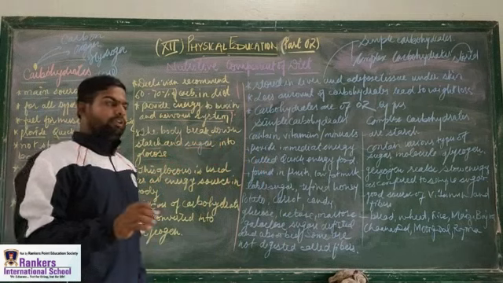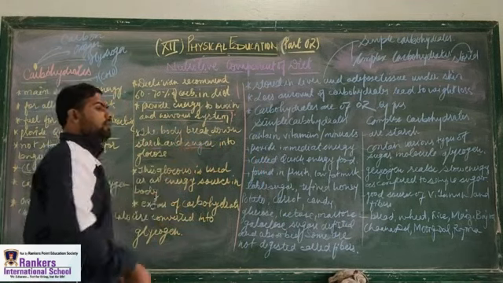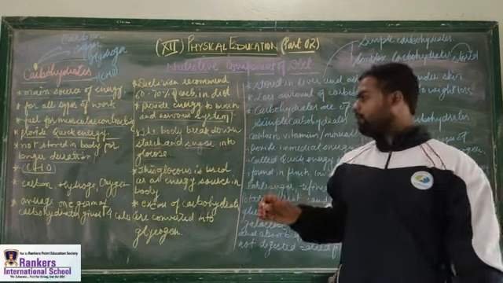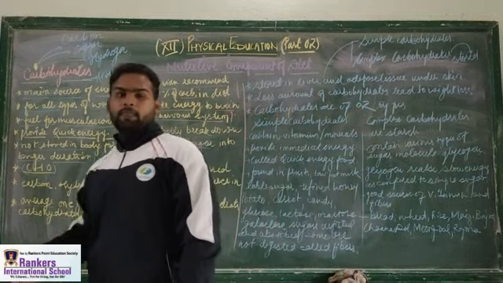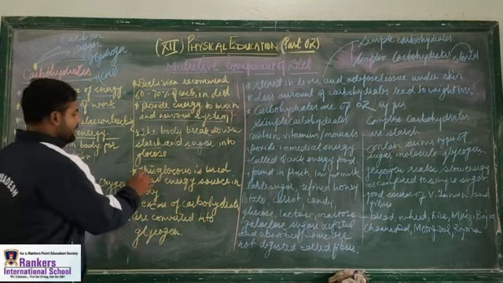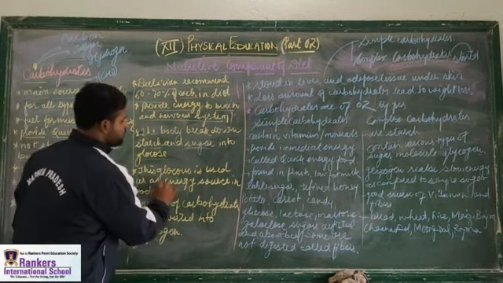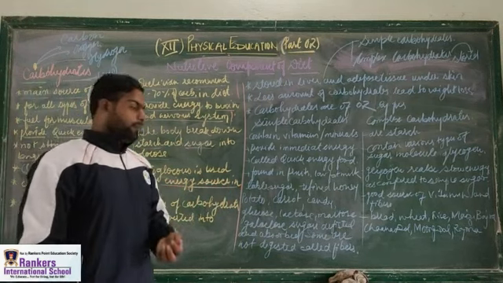Are you getting my point? Starch and sugar converted into glucose means it is in a simple form. Glucose is a simple form of sugar which helps to be used in our body, and this glucose is used as an energy source in our body.